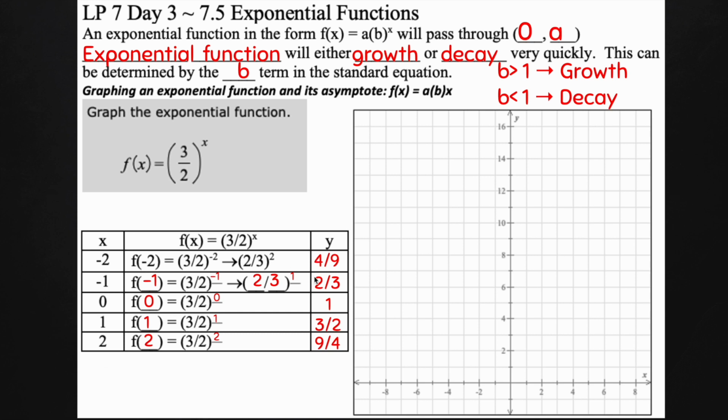Now I have my 5 coordinates. I need to graph them. So I'm going to go negative 2 and 4/9. Oh, you can kind of see I did that a little quickly. And then my negative 1 and 2/3, my 0 and 1. Here's my 1 and 3/2, and here's my 2 and 9/4. I'm estimating that as best I can on here. And then you can see I connect this line. Now you're going to have tools on Alex that are going to give you a much nicer line than this, where you don't have this wiggliness going on. But I'll show you what it looks like on Alex in the very next problem.